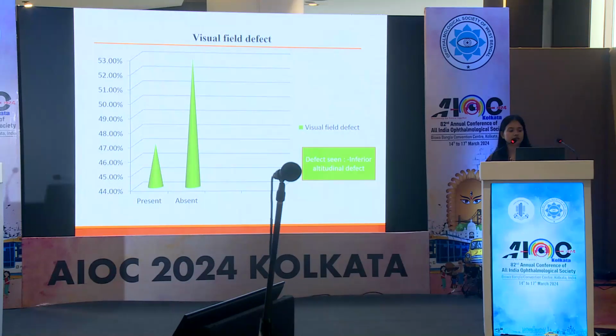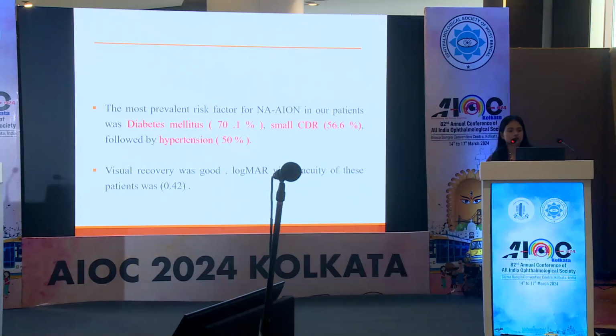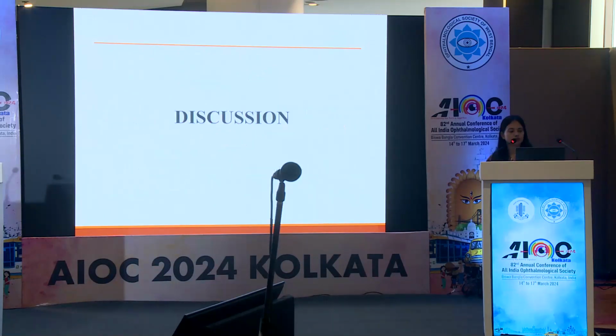Visual field defect was present only in 47% of the patients, and the most common defect was inferior altitudinal defect. The most prevalent risk factor for NAION in our patients was diabetes mellitus, 70%, followed by small CDR, 56.6%, and then hypertension, 50%. Visual recovery was good in these patients, and logMAR visual acuity was 0.42.